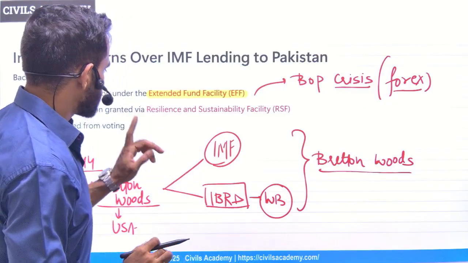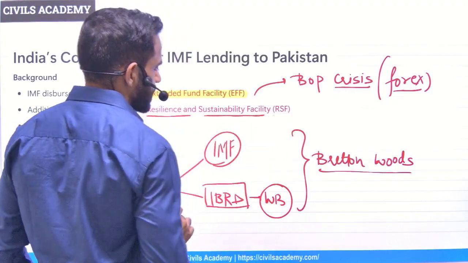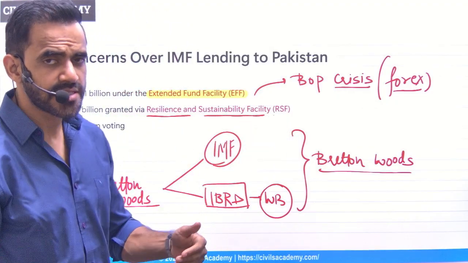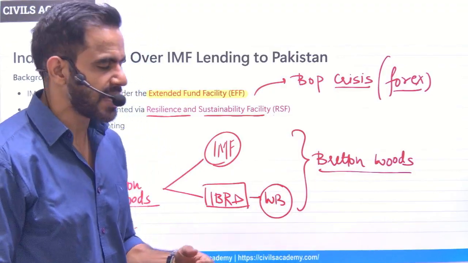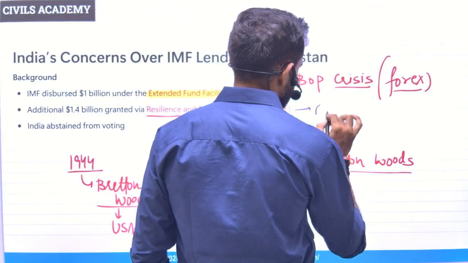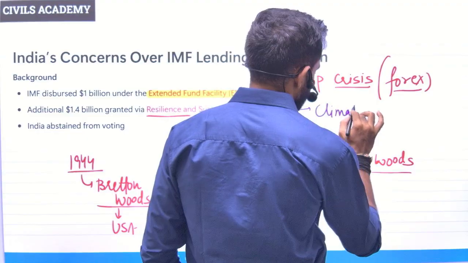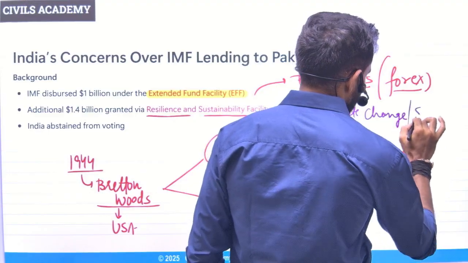Okay, what is the second one? Second is the Resilience and Sustainability Facility. In a very simple sense, this is financial support given to countries for sustainable development and climate change. The name itself is self-explanatory. So it is related to the fight against climate change and sustainable development.